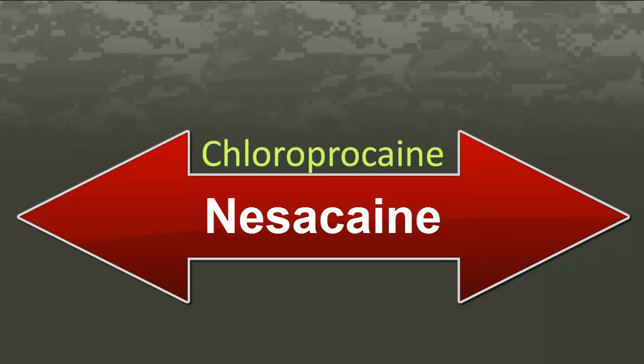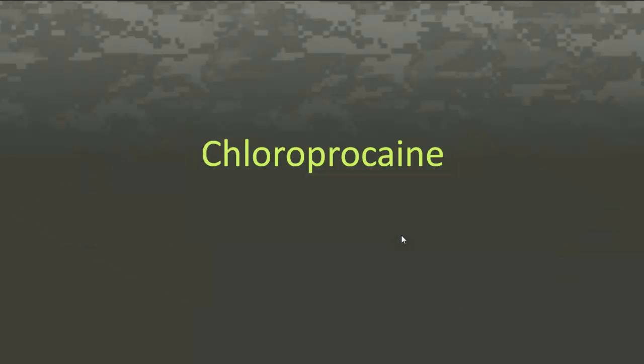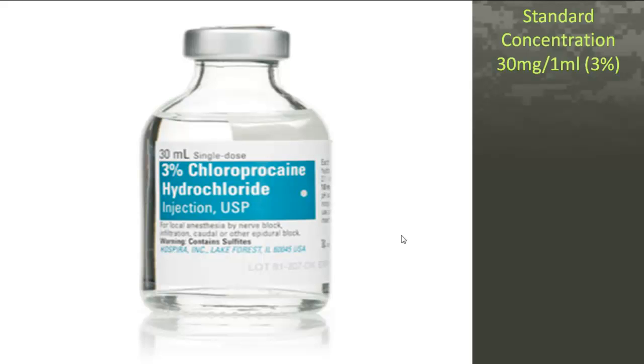Okay, today we are going to talk about chloroprocaine, trade name Mesicaine. It is an ester local anesthetic introduced in 1952. Its major asset is its rapid onset and short duration of action. The standard formulation of chloroprocaine is 1 to 3%, or 10 milligrams per ml to 30 milligrams per ml, with a max dosing of 800 to 1000 milligrams.